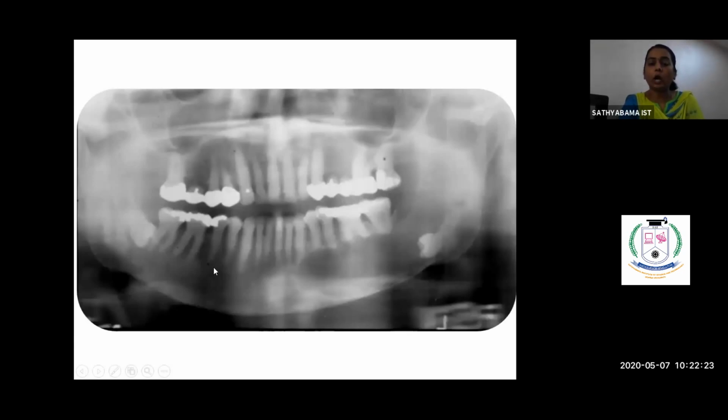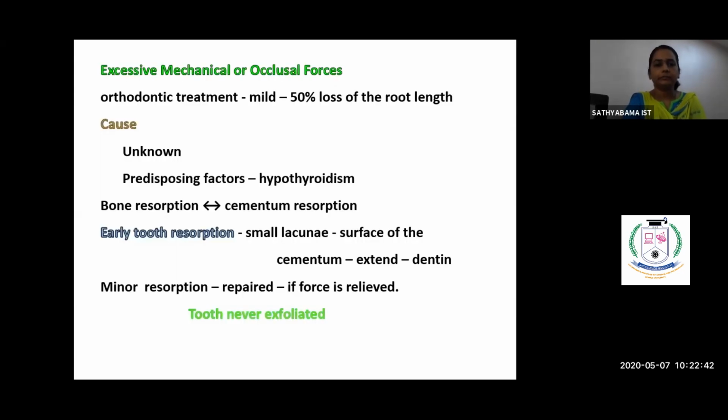The apex is not as sharp as on this side. This side you could see the root apex is very sharp, whereas on this side the root apex is very blunt, and this is the resorption due to a cyst. Probably here this could be an OKC associated with an impacted tooth.